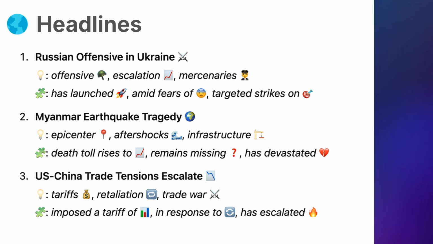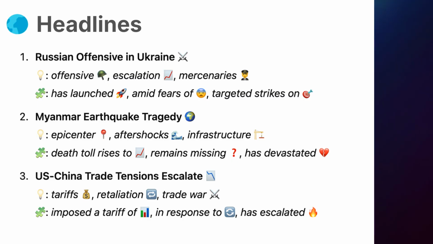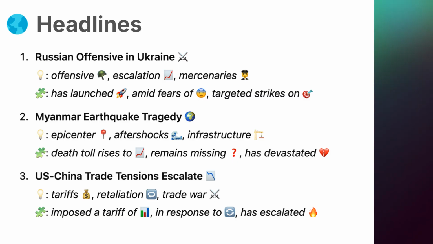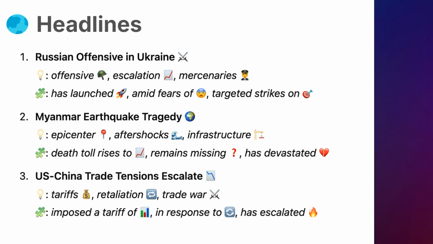Phrases. Has launched, present perfect tense, indicating an action that started in the past and still has relevance. Amid fears of, a phrase used to show that something is happening while people are worried about something. Targeted strikes on, describes intentional and focused attacks on specific locations or targets.